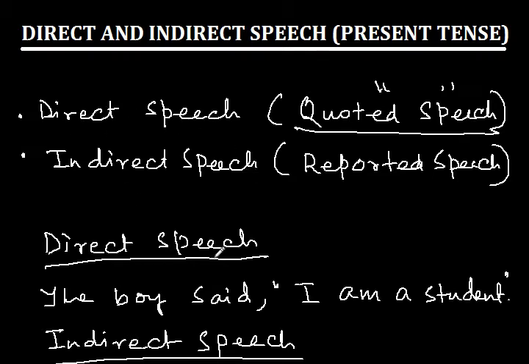Now, direct speech is when somebody says something and you are quoting that person. When you are quoting someone, that means you will use exactly the same words that the person has said. Okay? So in direct speech, you cannot change anything when you are quoting someone. Here I have this example: the boy said, comma, this is the quotation mark, "I am a student."